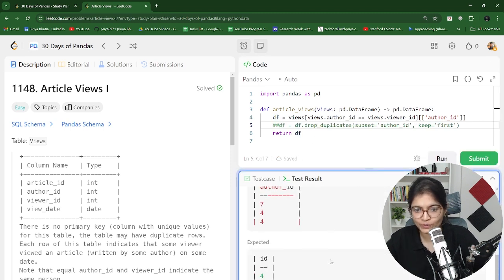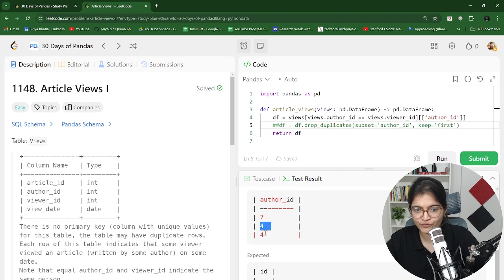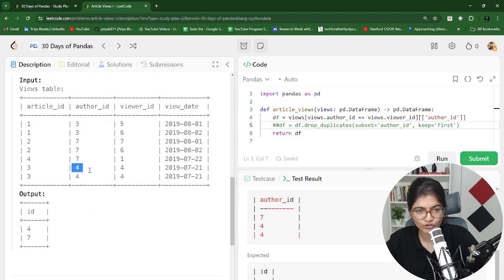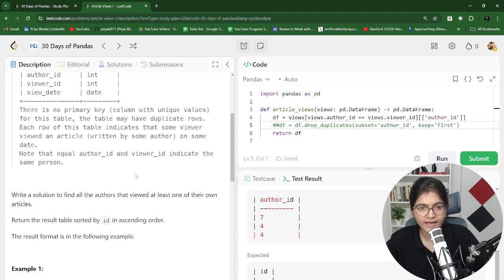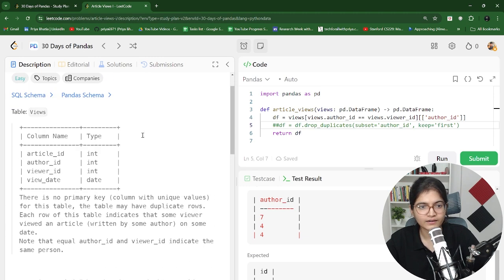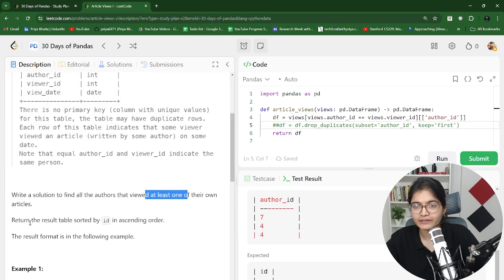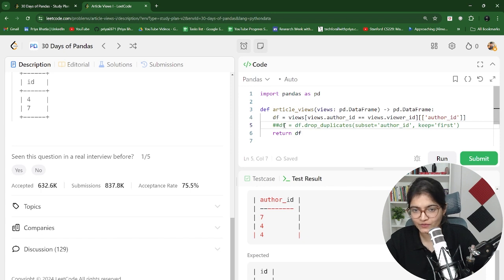If you do not enter this statement, just check it again. What happens is you will have duplicates, 7, 4 and 4, because 4 is repeating two times where the author is viewing his own article. So what we have done is we have dropped the duplicates.